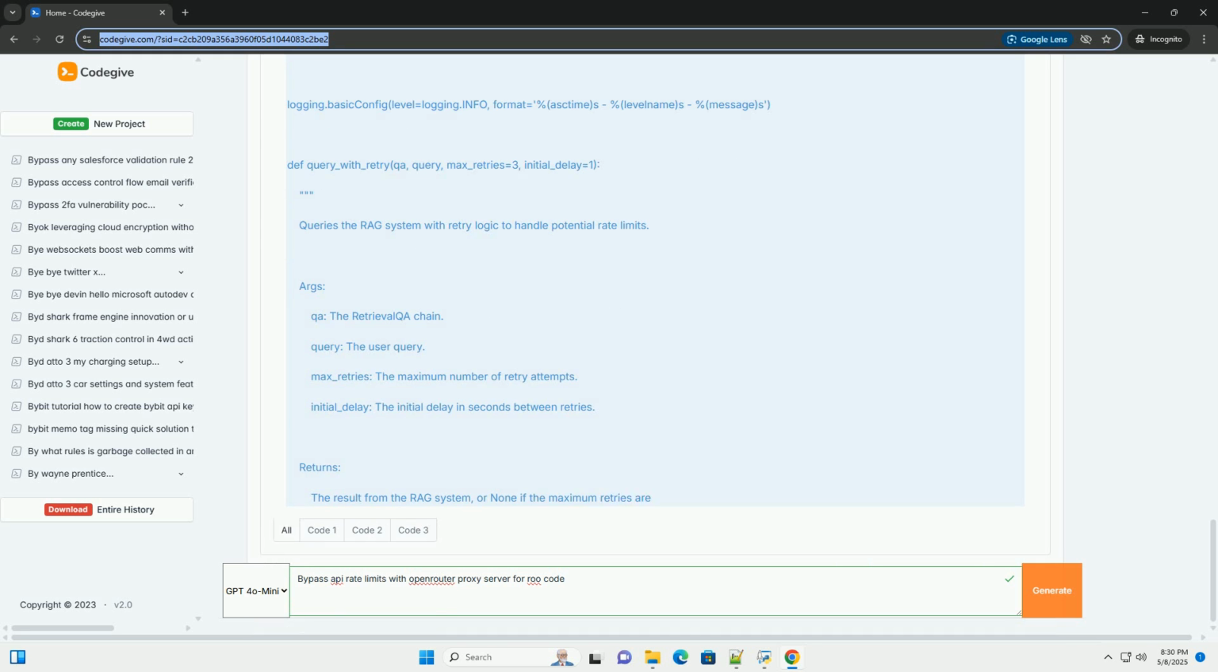api_key is your OpenAI API key. api_base is the OpenRouter API base URL. max_tokens limits the maximum number of tokens in the generated response.